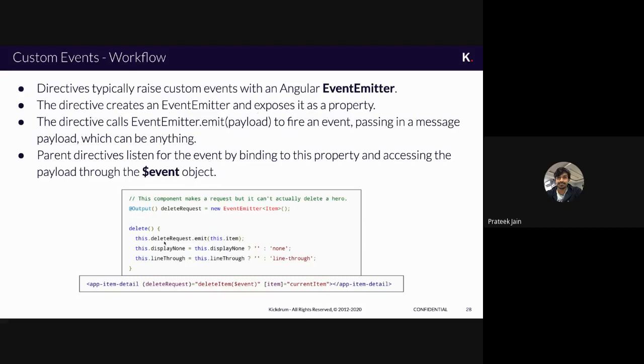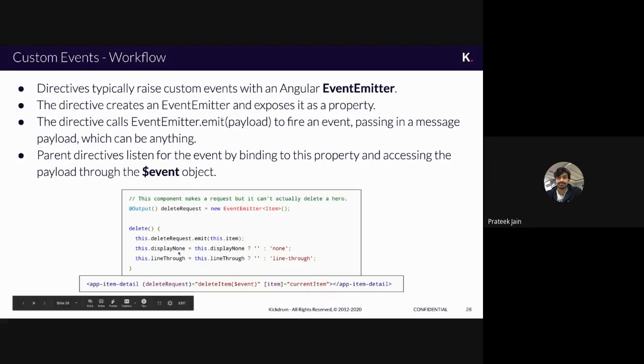So what we did, this @Output delete request is there in the image, and we have created an event emitter and we have exposed that as a property. Exposing that as a property means we have written @Output in front of that. That means we are exposing this delete request to some outer components, which can handle it by using event binding. The directive calls emit, see, eventEmitter.emit(payload).